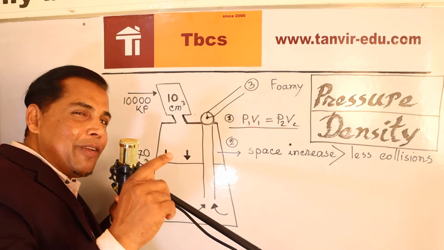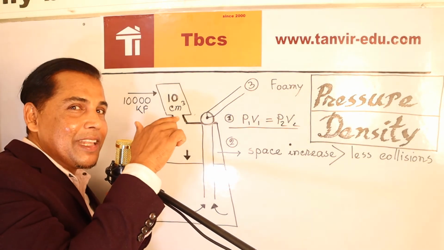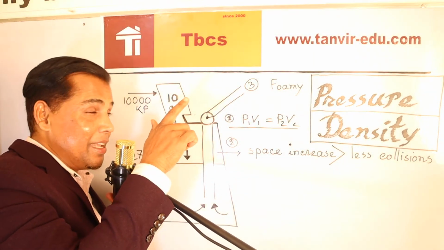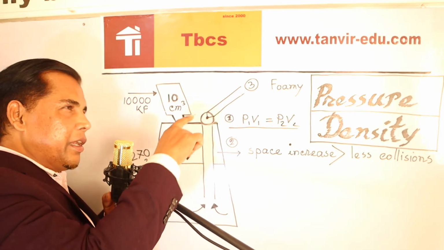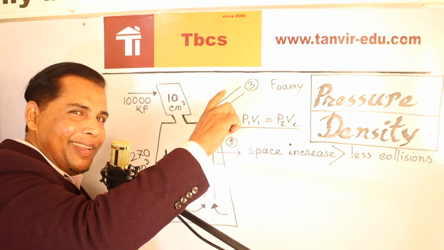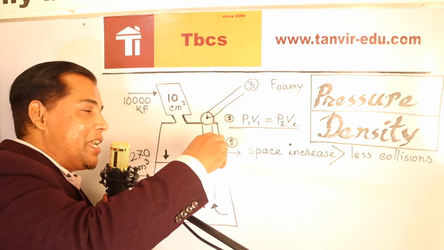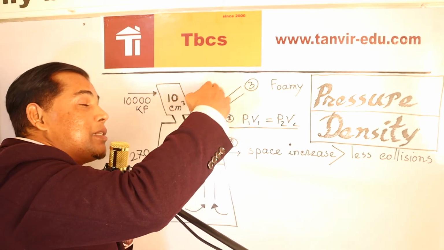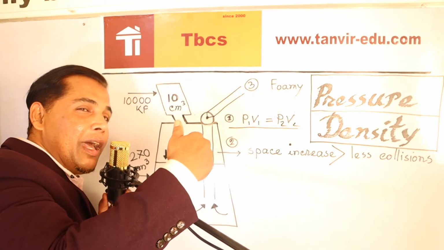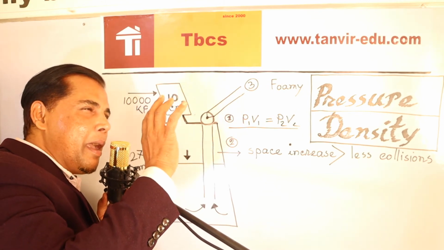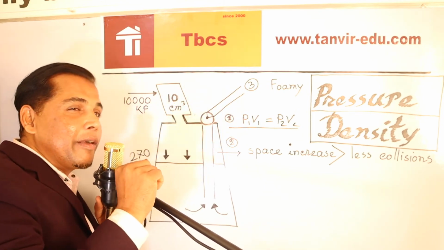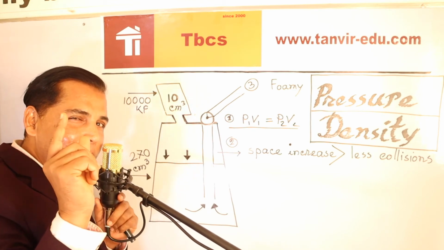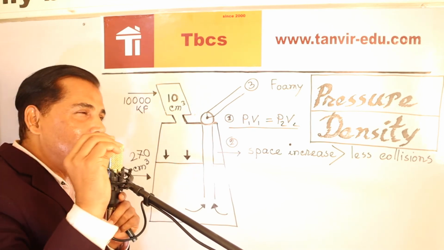The third question is very funny. Yesterday I solved this question in the physics class and I was astonished. Really, this question I couldn't solve. The third question: when the cream goes out, what will be the appearance of the cream? The cream will be foamy. In the answer paper I saw the answer is foamy.